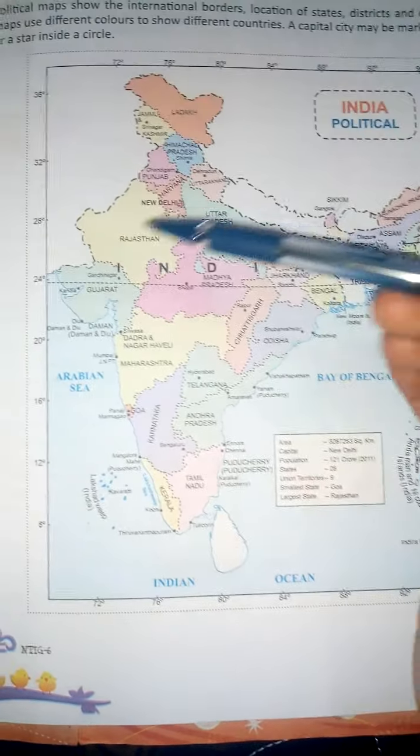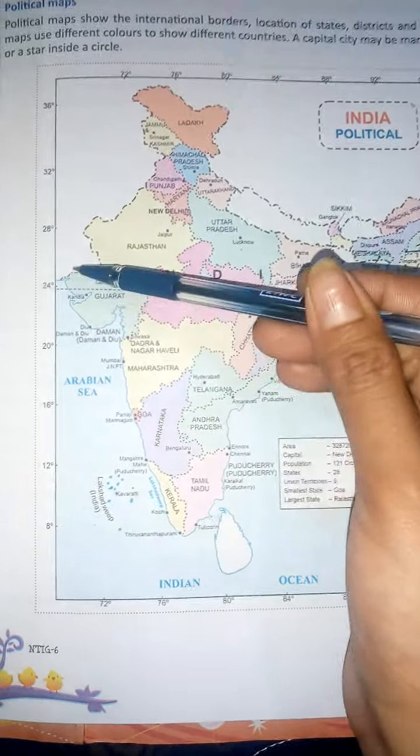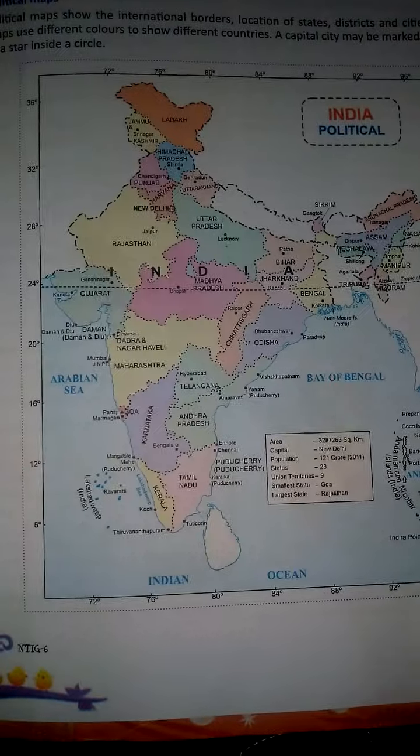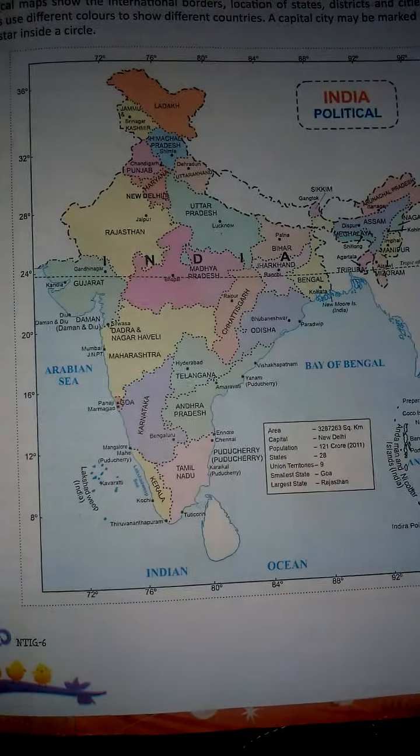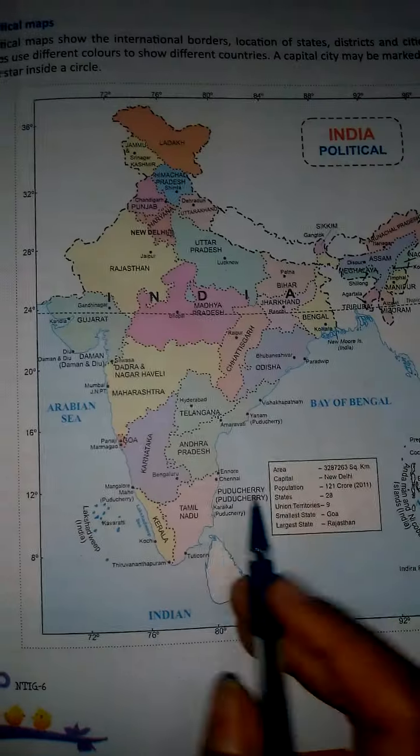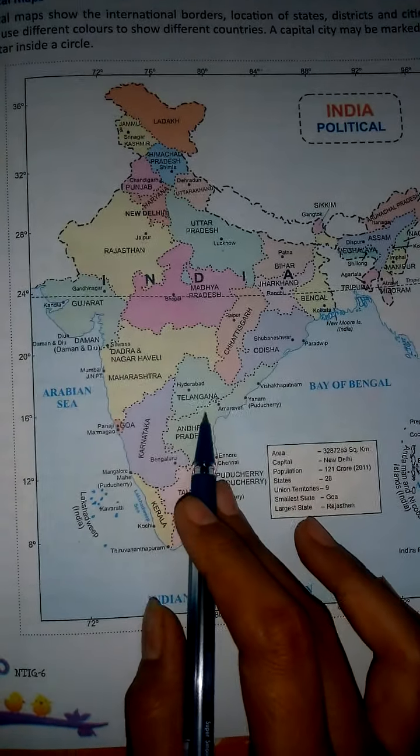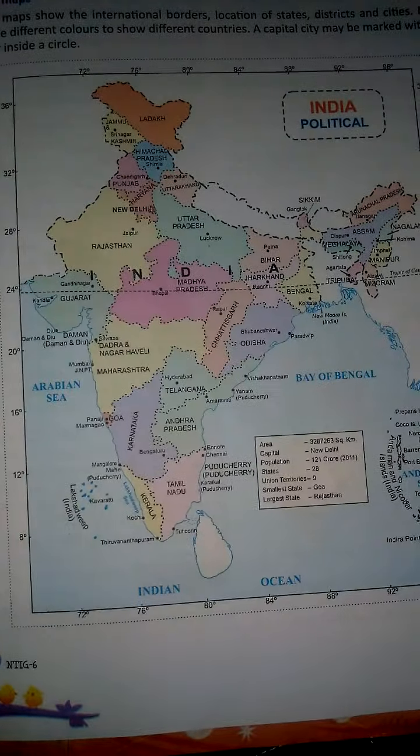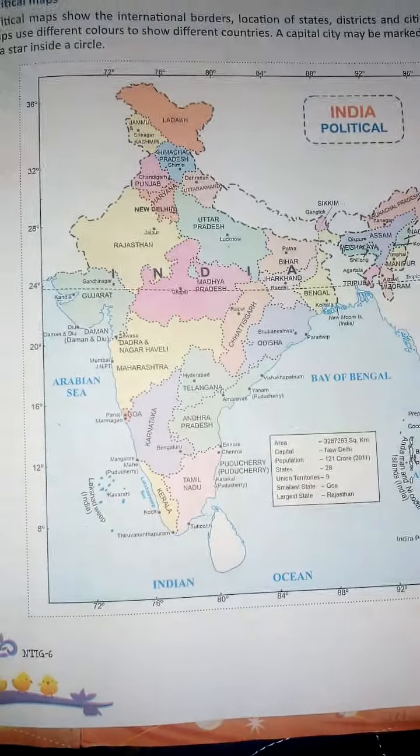As you can see in the map here, the coastal areas start from Gujarat. So near the coastal areas, which states come? Gujarat, Maharashtra, Karnataka, Kerala, Tamil Nadu, Andhra Pradesh, Telangana, Odisha. These are the states which come near the coastal areas.